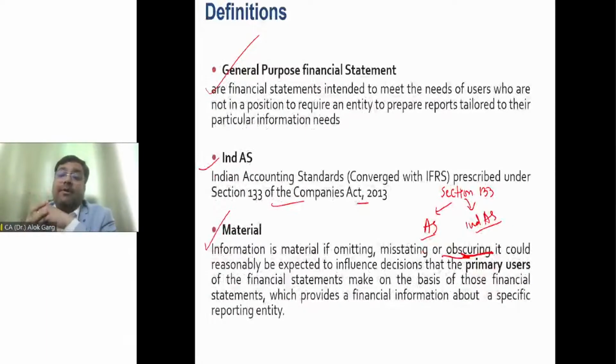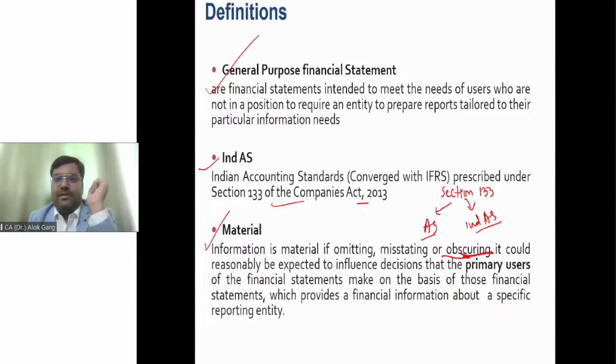Now I'll give you an example to understand the meaning of materiality. What is meant by material? So friends, there is an investor and the investor wants to invest 500 crore rupees in a textile company. And there are two textile companies with the same scale, same operations, and everything identical. Company A and company B. The investor is indifferent and a little confused whether he should invest in company A or company B.